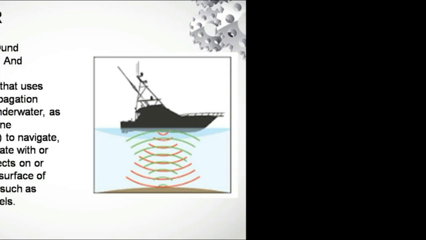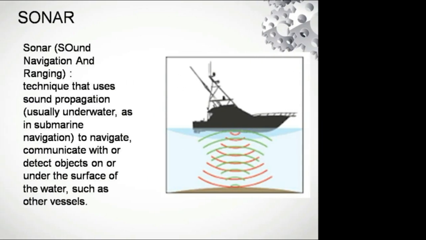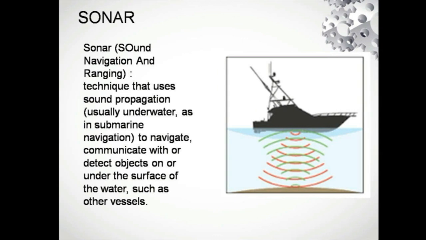And one such device is sonar, that is sound navigation and ranging, which is very useful in the navigation of ships to get information about the movement of ships and other ships. Nowadays people are also using it to detect objects under the surface of water, because it is based on sound, ultrasound, which is created by the objects inside the submarine world. So this is very useful in the defense area.